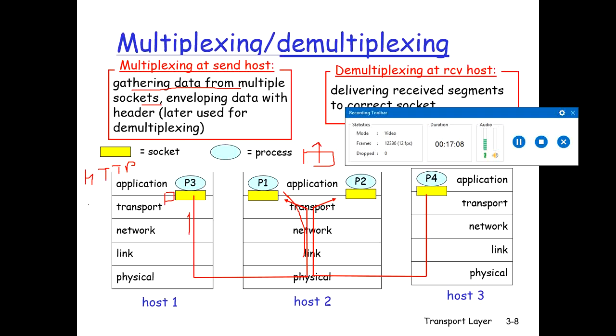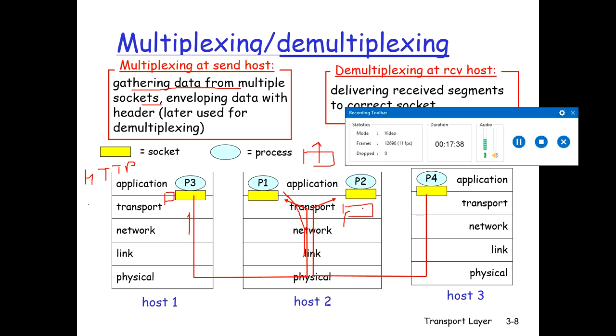When the packet arrives at host 2, the transport layer should demultiplex the segment which it gets from the network layer. After demultiplexing, it will direct the segment either to process 1 or to process 2 by checking the socket number provided in the arriving segment.